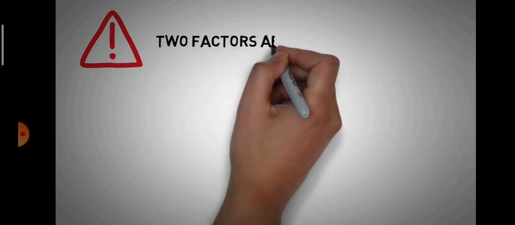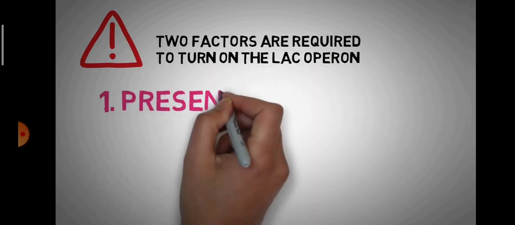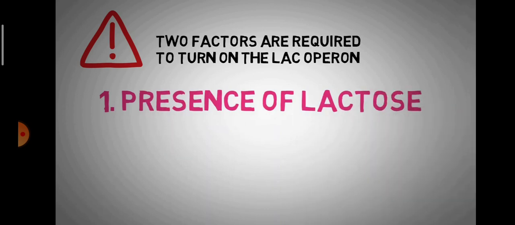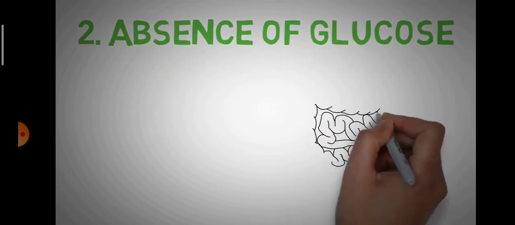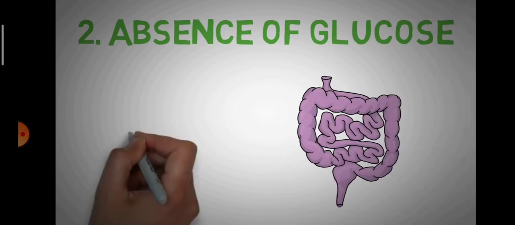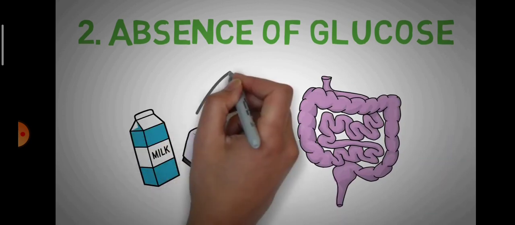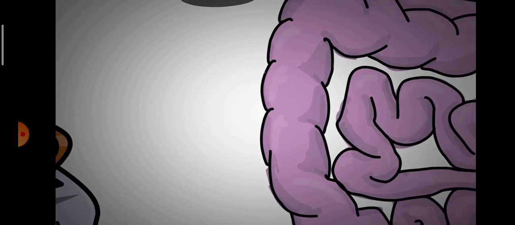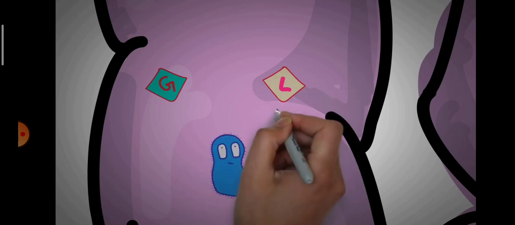But there is one important catch here, that the presence of lactose is not the only factor required to turn on the lac operon. The other factor that must be met here is the absence of glucose. Glucose must be absent to turn on the operon. Now let's imagine a scenario that you drank milk for breakfast and you also ate some bread. Now there is both glucose and lactose in your system, and the E. coli are basically having a dilemma about what to use for energy.